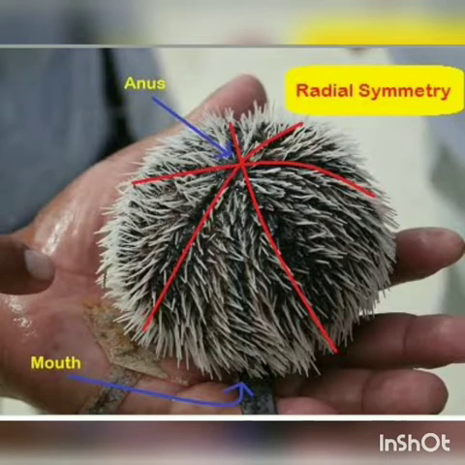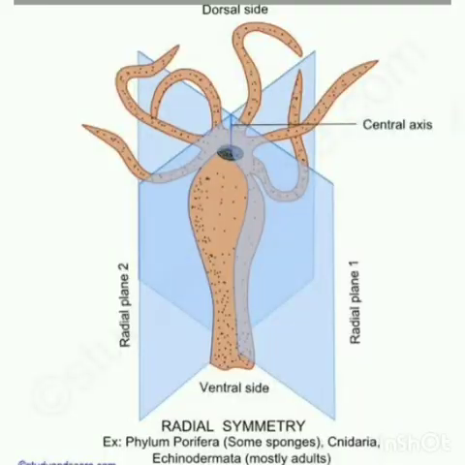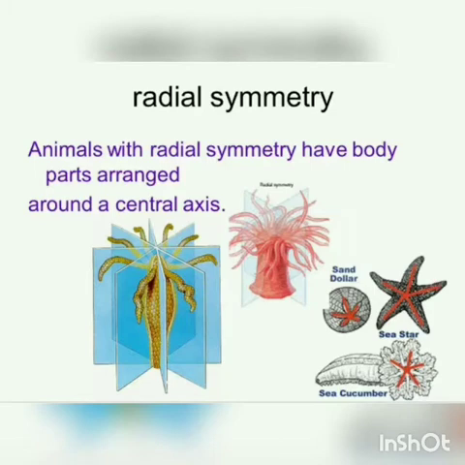They have a body plan in which the body parts are organized in a circle round an axis. So, the best example for this is coelenterates such as sea anemones and corals. They are radially symmetrical. Radially symmetrical means the animals have a top and bottom side, but they do not have dorsal, ventral or right and left sides.